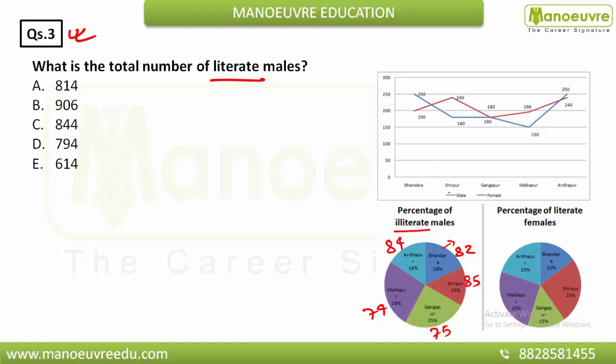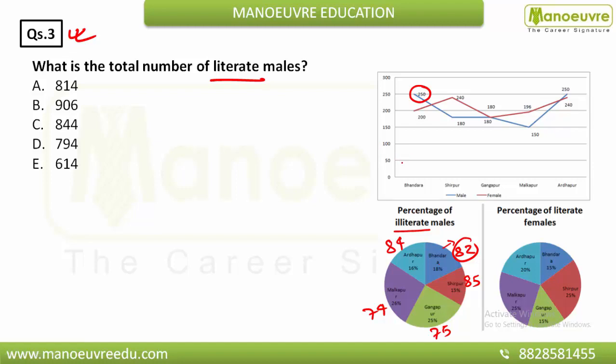Now you have to find the percentage. This blue line represents male. First of all, we start from Bandra. So 82% of this 250. You can easily find 80% of 250 by multiplying 25 into 8, that will give you 200, and after that you have to find 2%.